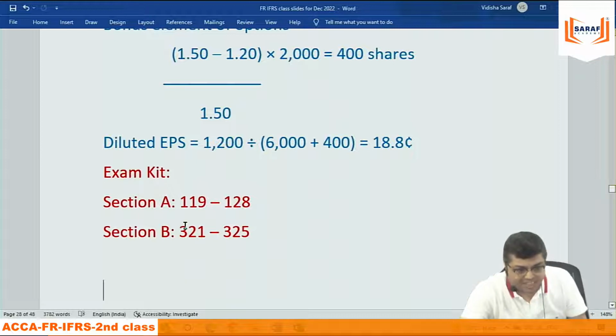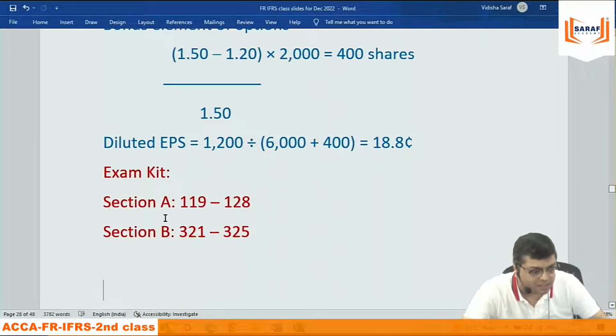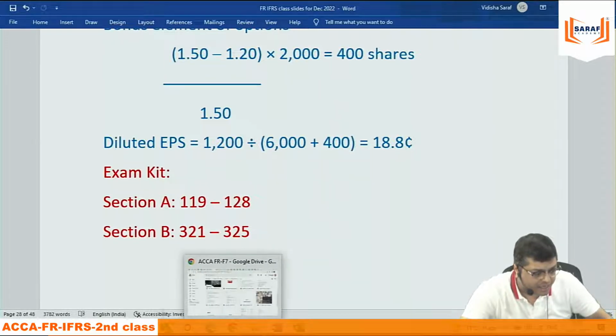325. But these questions include some extra portion which we have not discussed, diluted EPS. We have discussed only basic EPS. I have not set the name as basic EPS. खाली ये क्वेश्चंस है. उसके अलावा other than this,